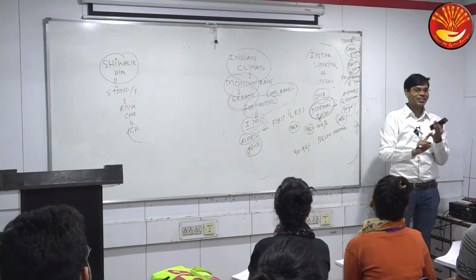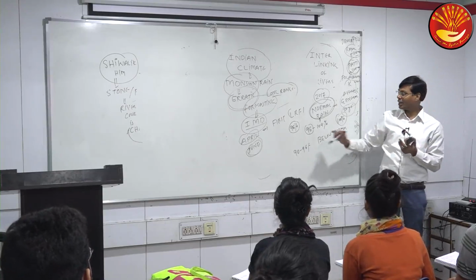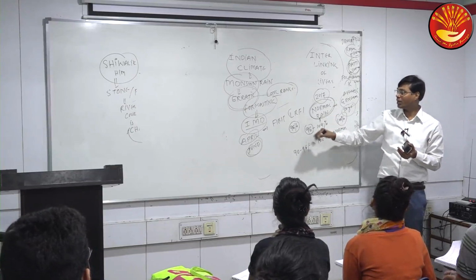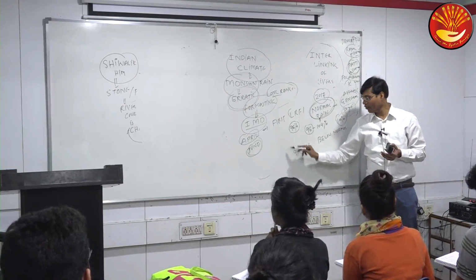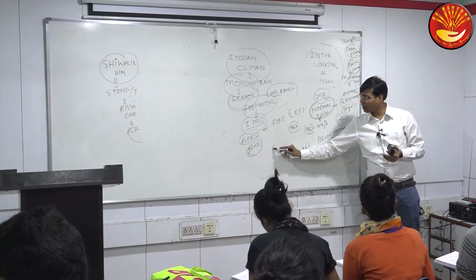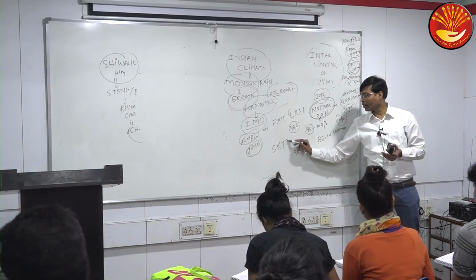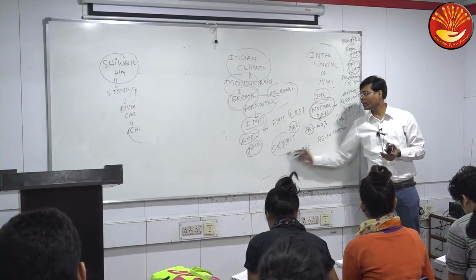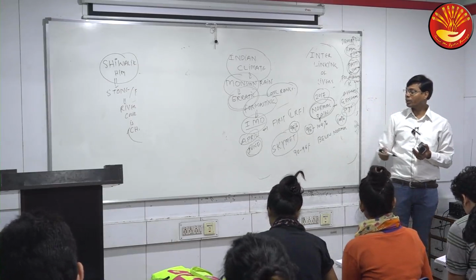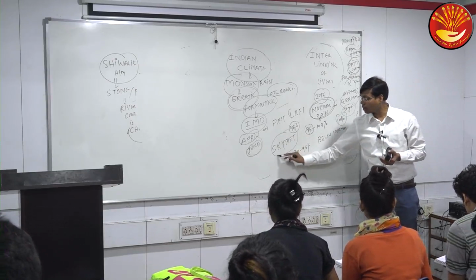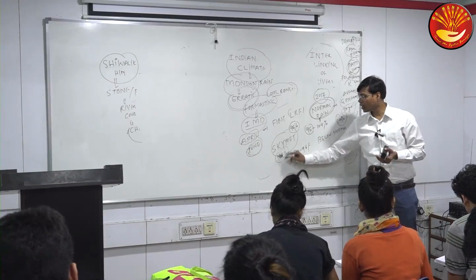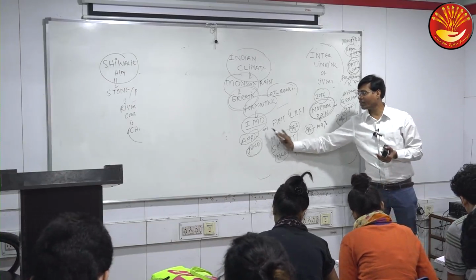Which particular body is there other than IMD, which is an NGO actually, that says 95%? SkyMet. SkyMet is another body in India that is predicting our monsoon rainfall. Is that a government body or NGO? NGO. It has said 95% in India.